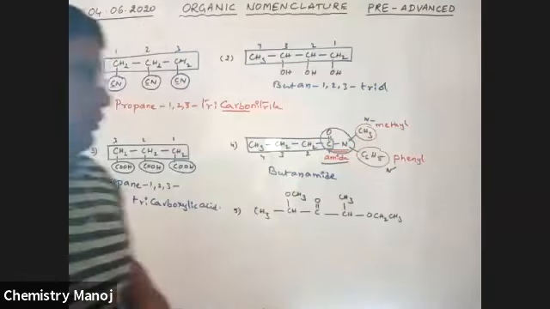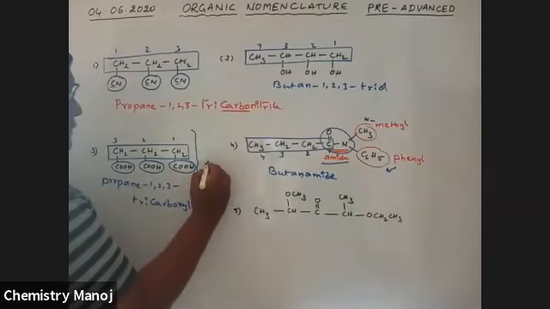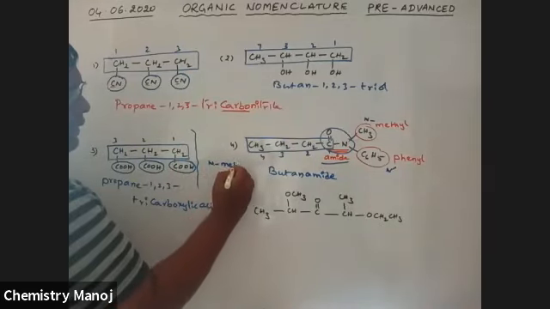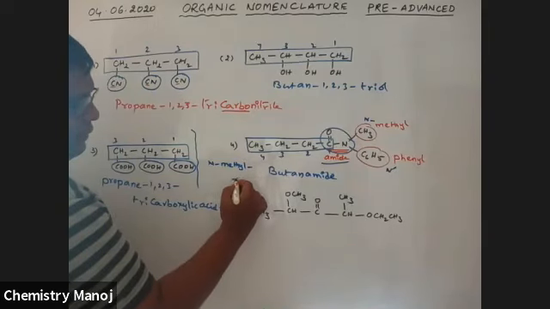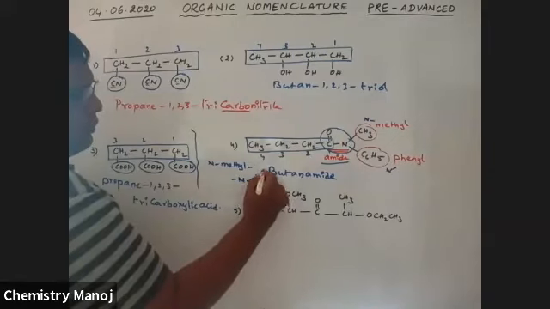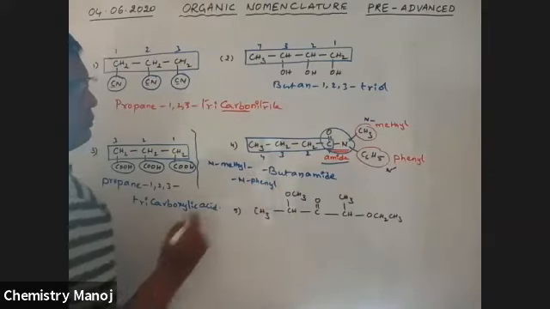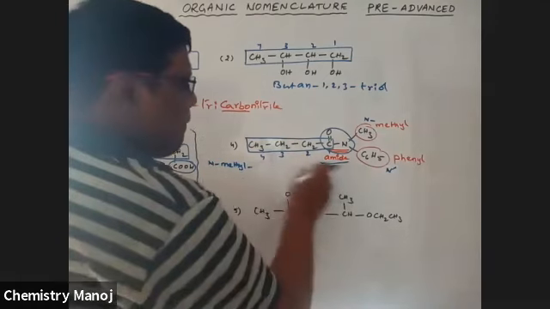M. Therefore, the name is N-methyl, N-phenyl butanamide. So once again, I'm writing here.